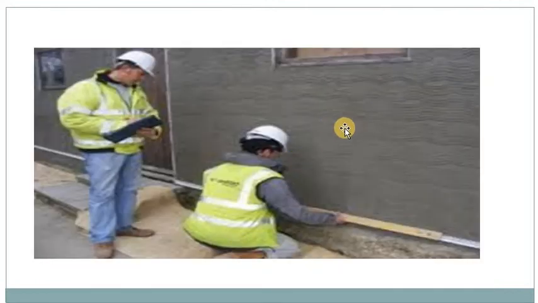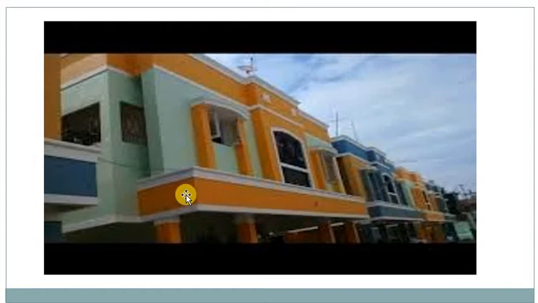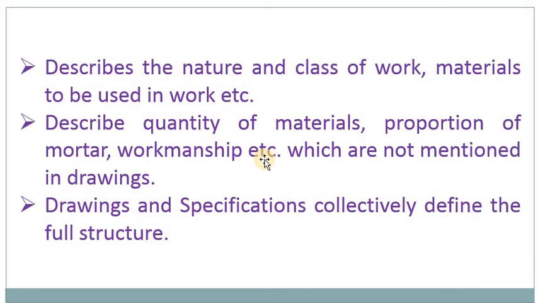And this is plastering. How they are doing plastering with different proportions. Maybe 1:4, 1:6, 1:8. What is 1:6? 1 cement, 6 sand. After mixing, they will do the plastering. Next one is painting. You will have different types of paints in the market. This is painting. So these are general items of the works.